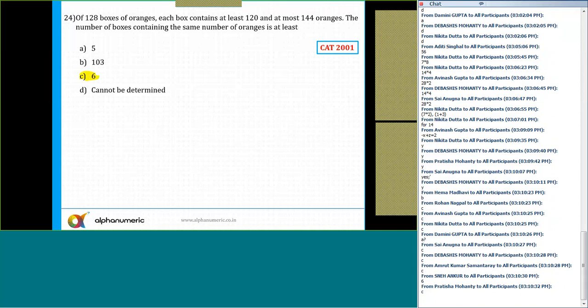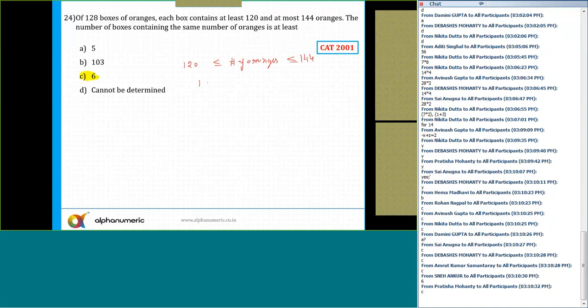It says of 128 boxes of oranges, each box contains at least 120 oranges. Okay. So the number of oranges in each of the box can be 120. So minimum I can say there are 120 oranges. Yes or no? So the number of oranges is less than or equal to 144 and greater than or equal to 120.